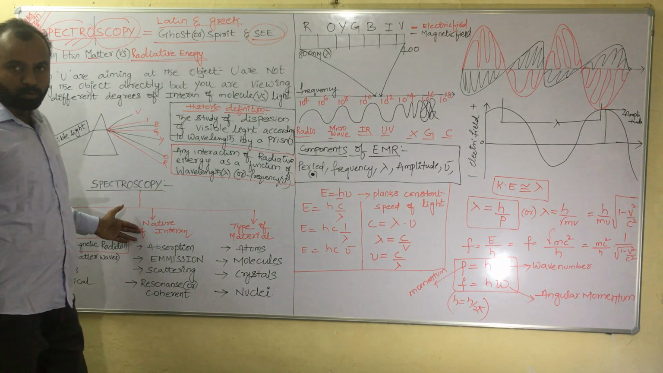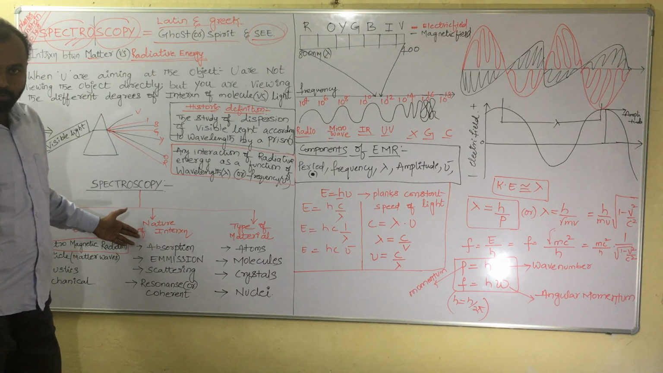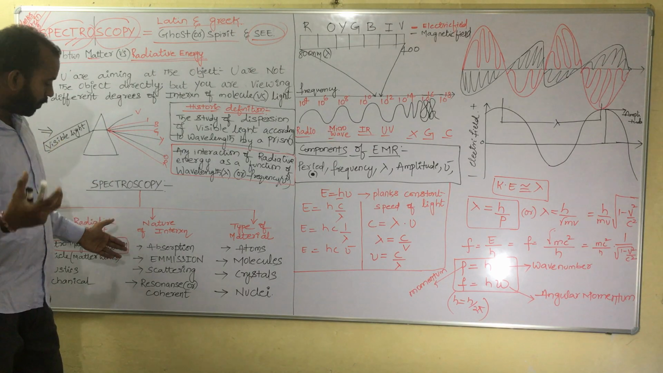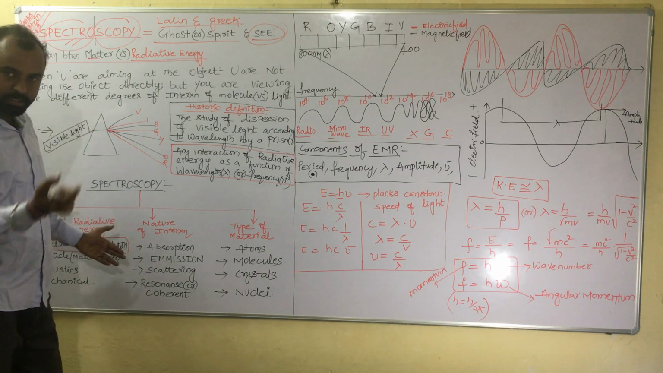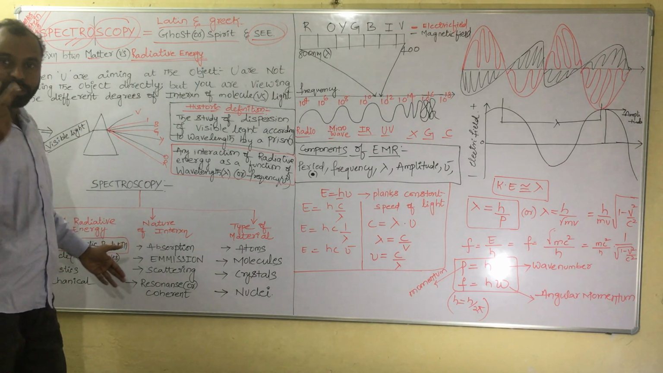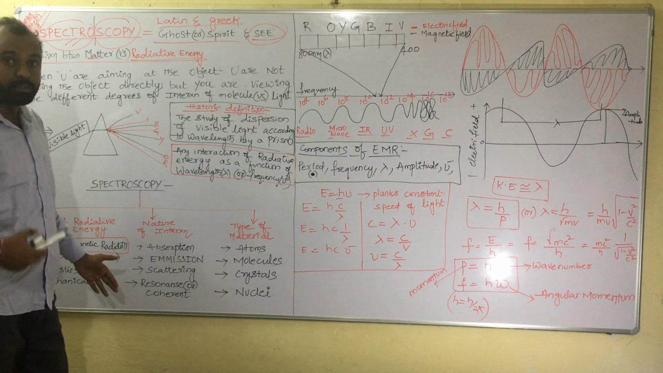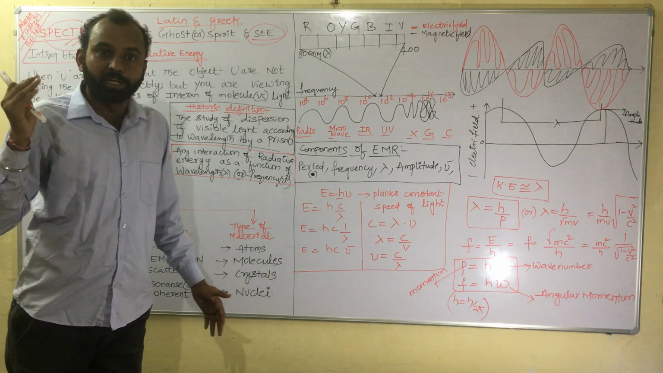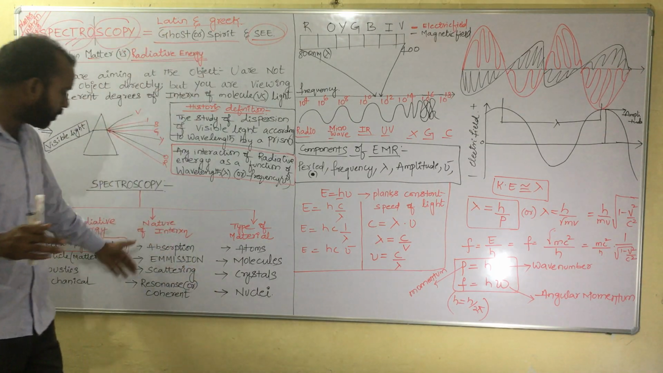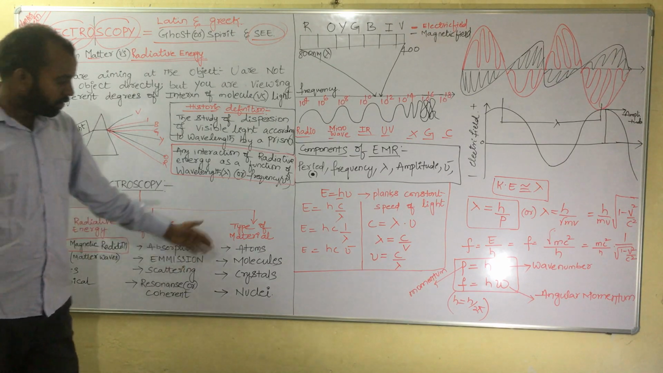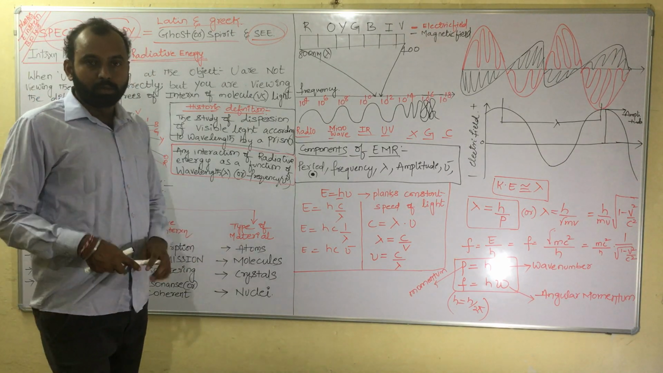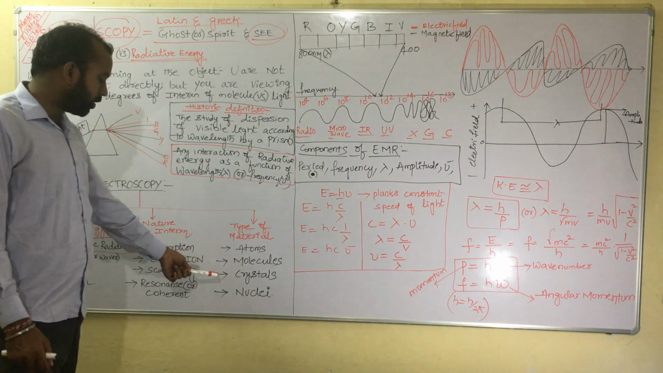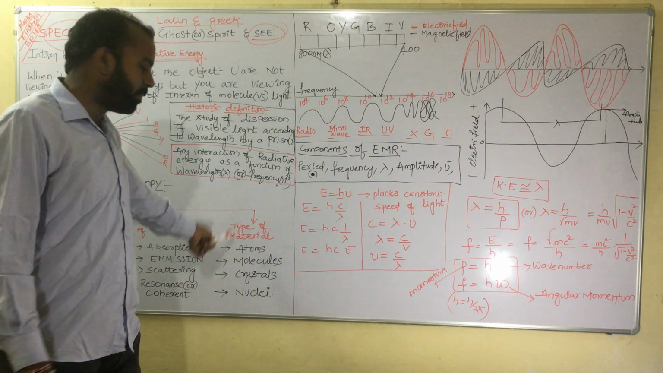Now, what is the nature of interaction? Whether the sample which you are going to analyze is absorbing the incident light, or emitting light, or scattering the incident light, or whether the incident energy is in resonance with the sample. That is the nature of interaction. Now, type of material: it may be an atom, a molecule, a nucleus, or a crystal.